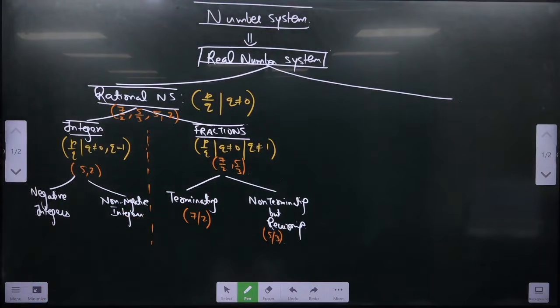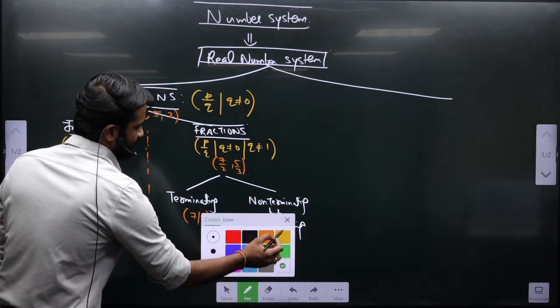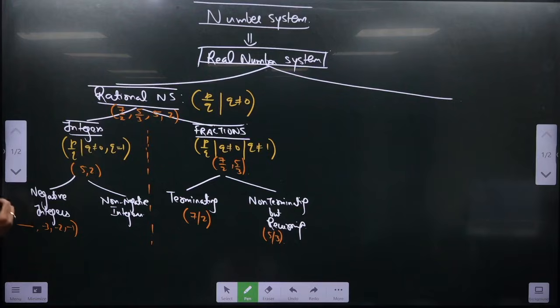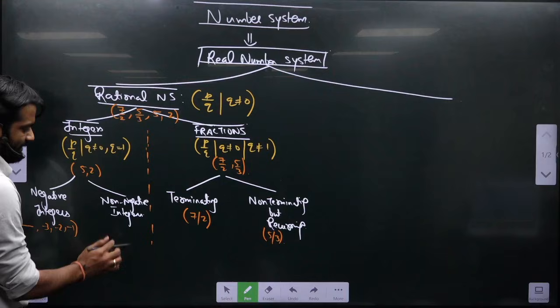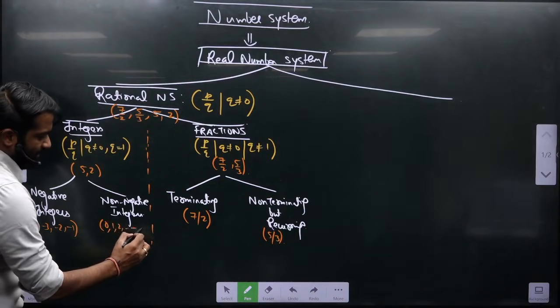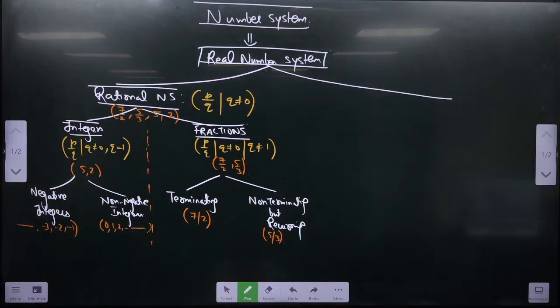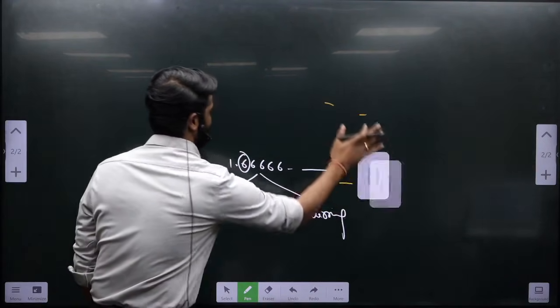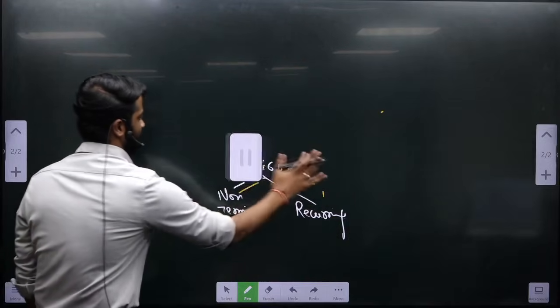When I say negative integers, generally from -1, -2, -3 it goes until minus infinity. And when I say non-negative integers, it starts with 0 and goes until infinity. Done. Chalo. I will give you the time to note it down on the board. Don't worry, just look at the board and keep contributing.